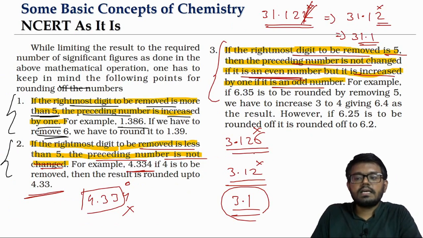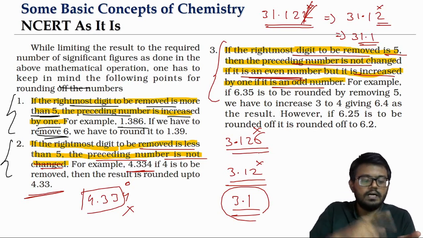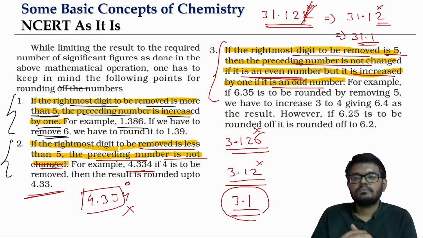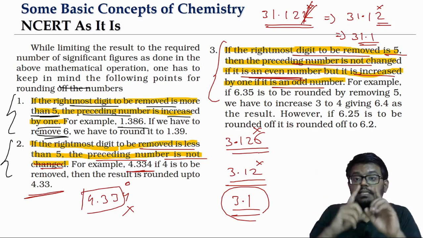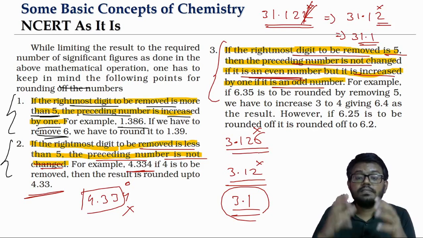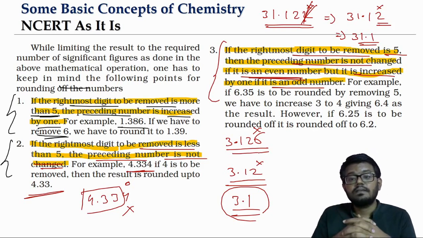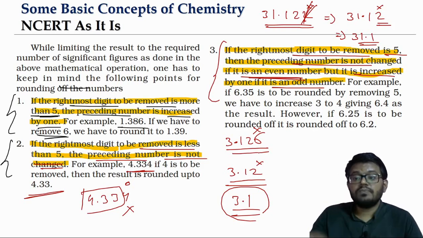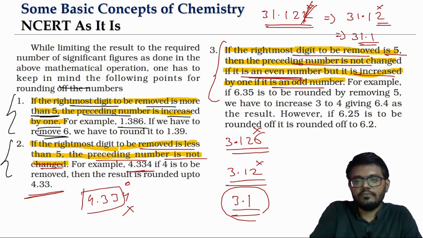Okay. So these are the rules that we have for expressing the final result when you are doing addition subtraction of numbers. We will have to go with the decimal place correction, least decimal place. Multiplication division means least significant figure. If you have to round off, we have to follow these rules for the rounding off.